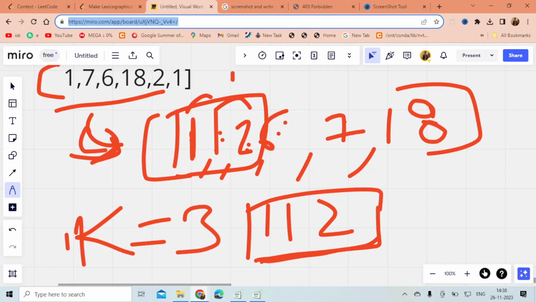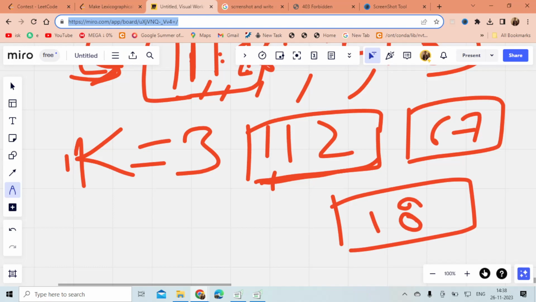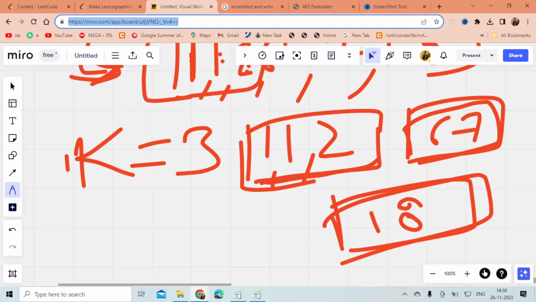And can I swap 6 with 7? Yeah, I can swap. Can I swap 7 with 18? No. So there is another group I got, 6 and 7, and a third group I got, 18. So I can swap the elements within a group only. We can't swap an element with one from another group.